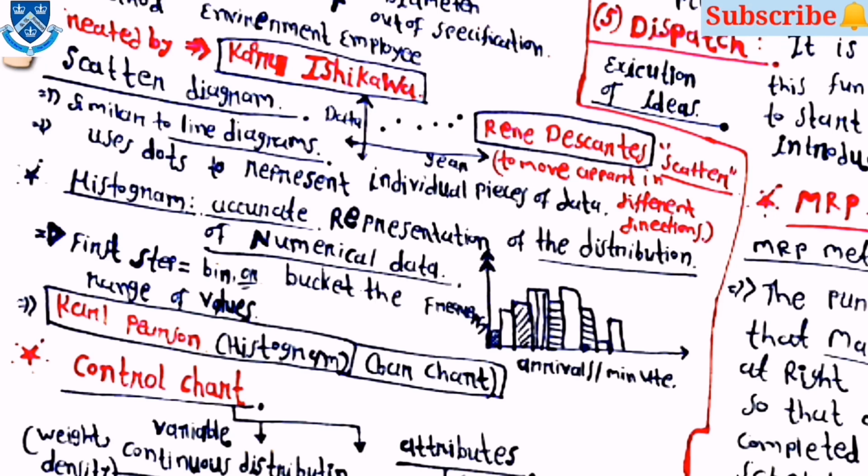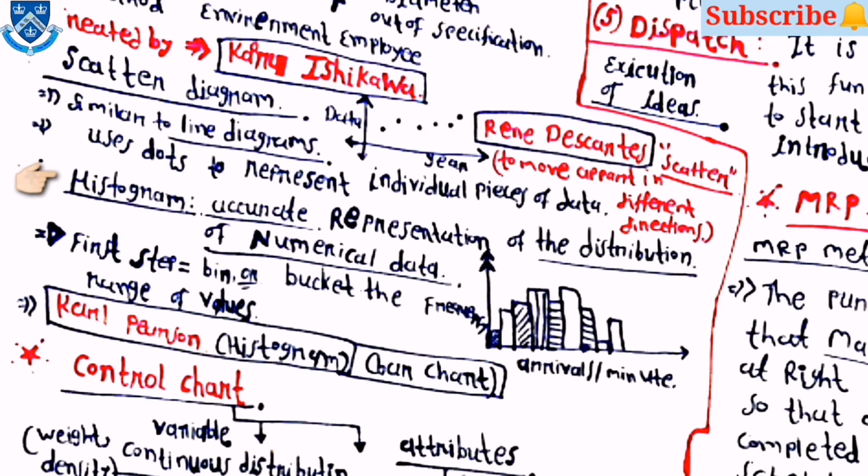It is similar to line diagrams, but uses dots to represent individual pieces of data. This scatter diagram was first invented by René Descartes.